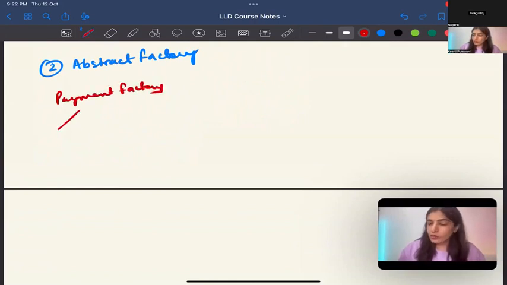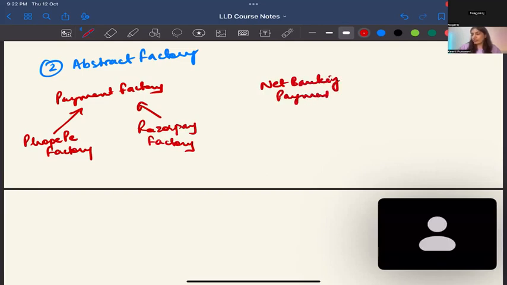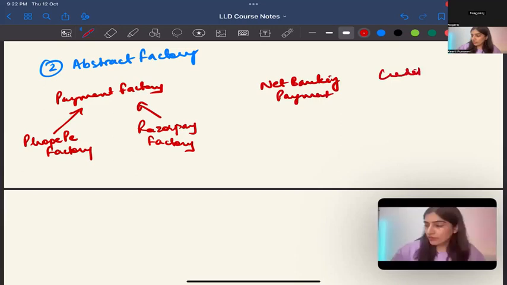In the starting, suppose the admin can set that there is, say, a PhonePe factory and say a Razorpay factory. So tomorrow, if someone else comes, suppose PayPal comes, you can add another factory, right? And all of them have to support what? They have to support net banking payment, they have to support credit card payment, and they have to support UPI, correct?